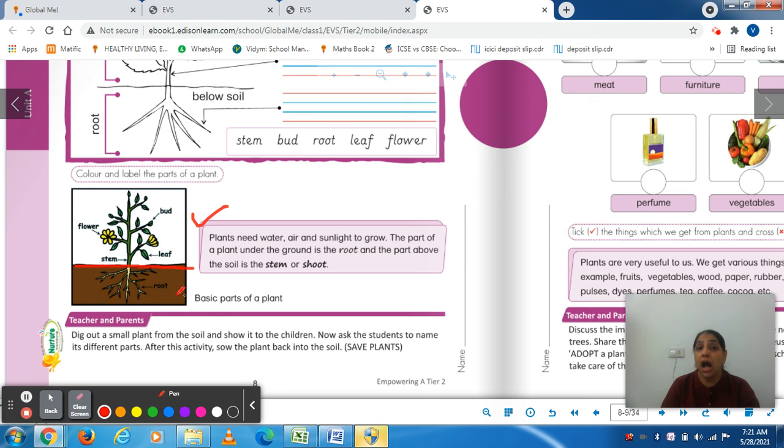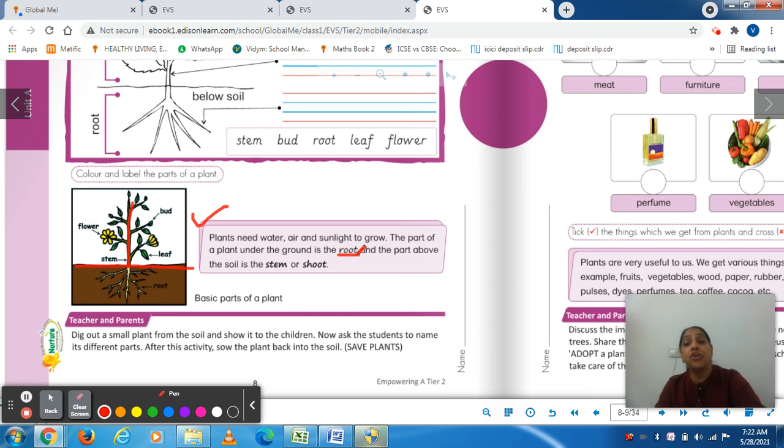The part of a plant under the ground is called root, and the part above the soil is called shoot, or we say stem. Stem or shoot. Now children, see how I can give you fill-ups from this. I can ask, the part of a plant under the ground is called dash.